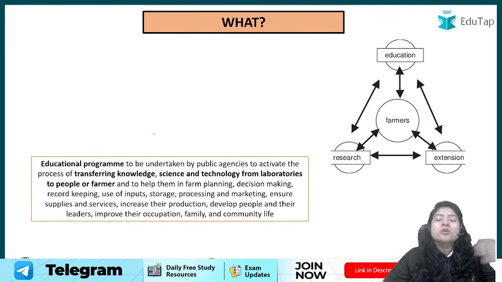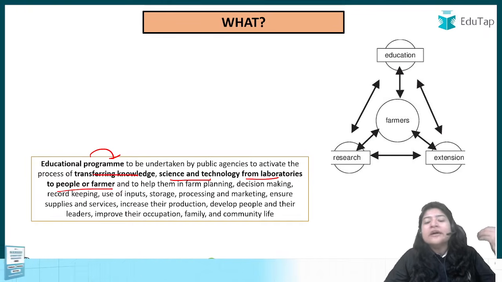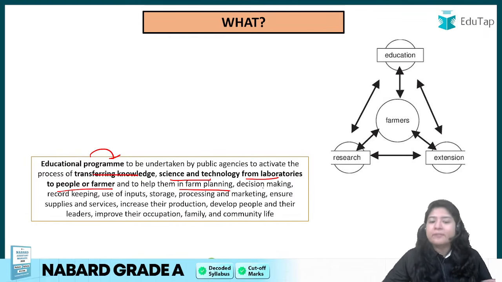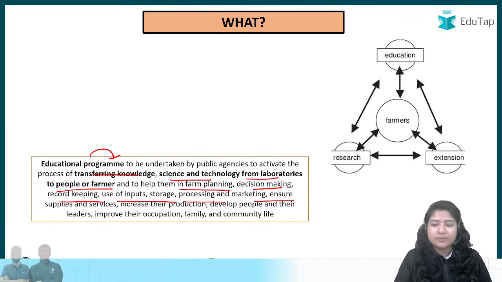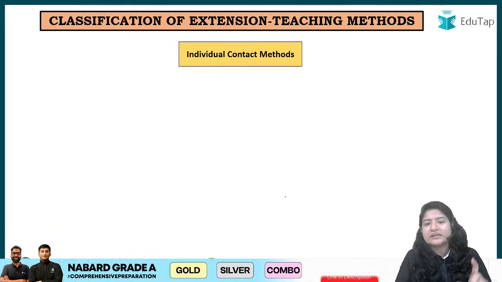When we are talking about the educational programs that are run for the transfer of knowledge, science and technologies from the laboratories to the farm, so that they can do better farm planning, better decision making, and use of inputs, storage, processing, marketing, anything can be improved. So that is your agriculture extension.